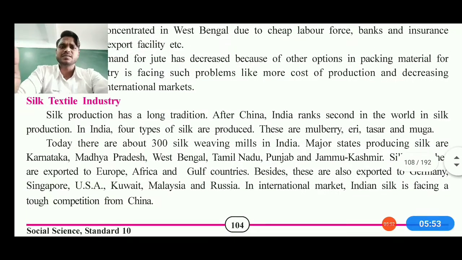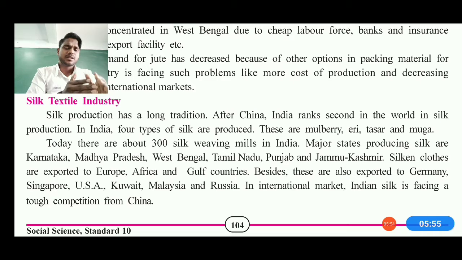So we can say jute is one of the industries which must be saved, because right now plastic bags and other kinds of bags are also available, which do not decompose properly in the atmosphere and the environment. They are not biodegradable. Fast packaging and easy availability of these kinds of materials are pushing the jute industry aside.